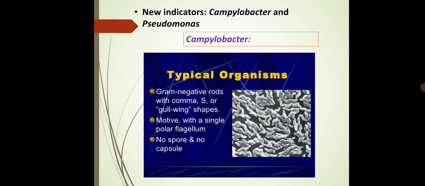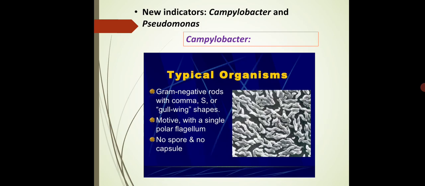And the important thing, Campylobacters are now used as indicators to determine the pathogenic organisms present in water. These are able to live both in the environment as well as in contaminated water or contaminated food.